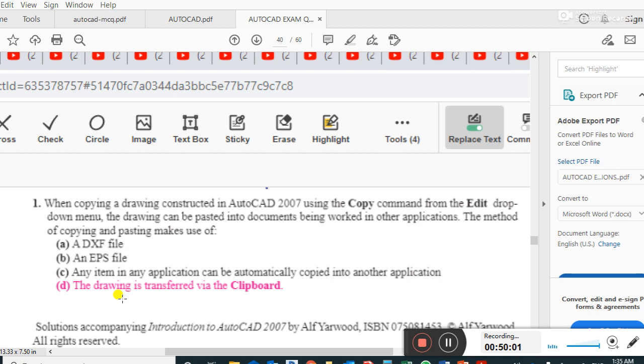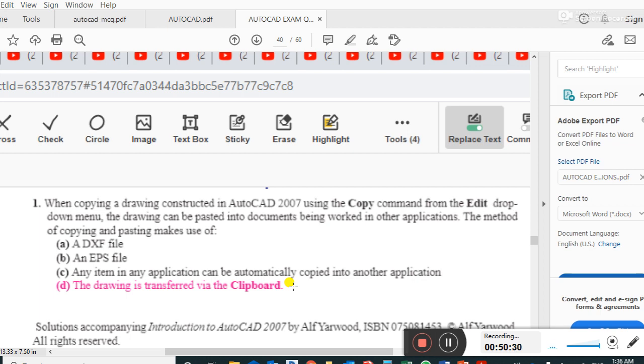Chapter 10, question number 1. When copying a drawing constructed in AutoCAD 2007 using the copy command from the edit drop-down menu, the drawing can be pasted into the documents being worked on in the other application. What is the method of copying and pasting? The option: the drawing is transferred via the clipboard.